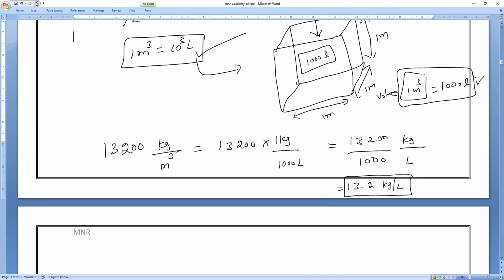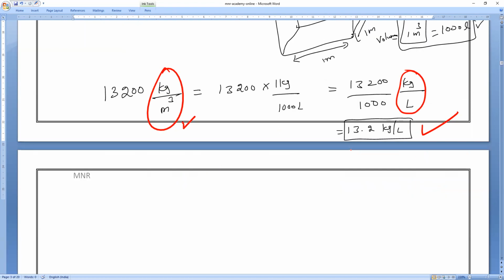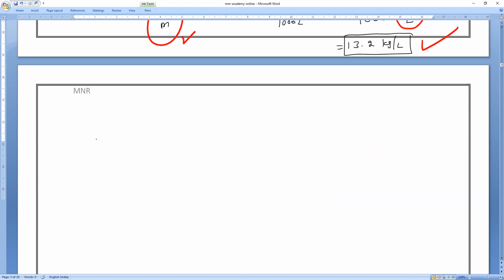Understood, how to convert it? Please respond. If you don't know, I will say it. Kilogram per cubic meter, how to read this one? Kilogram per cubic meter to kilogram per liter. That is what you have to remember. So this is the fourth property. Next, fifth property. All of you write.